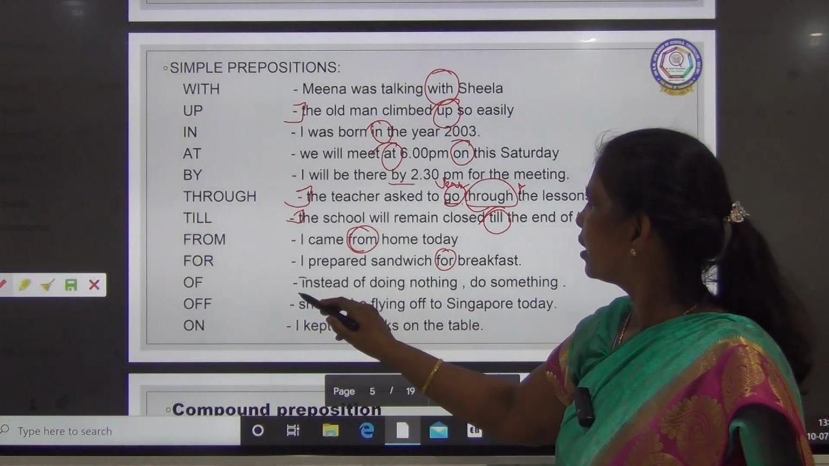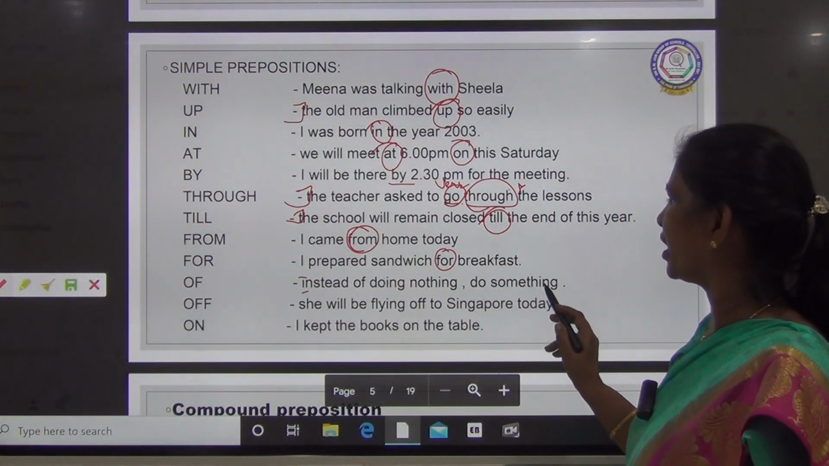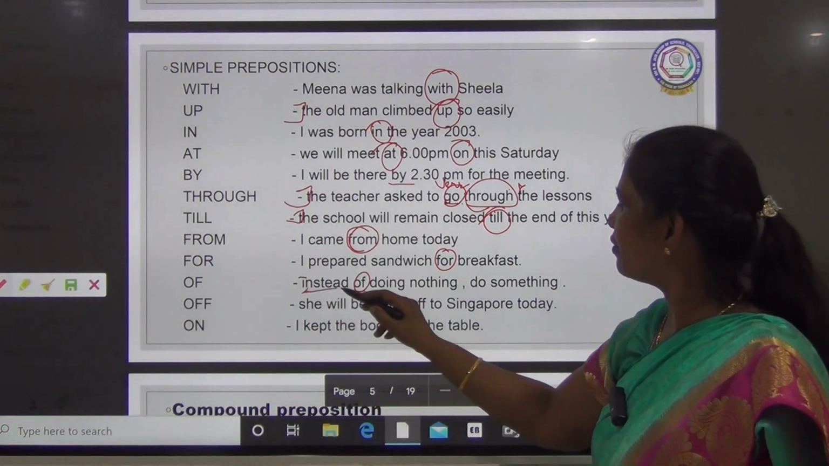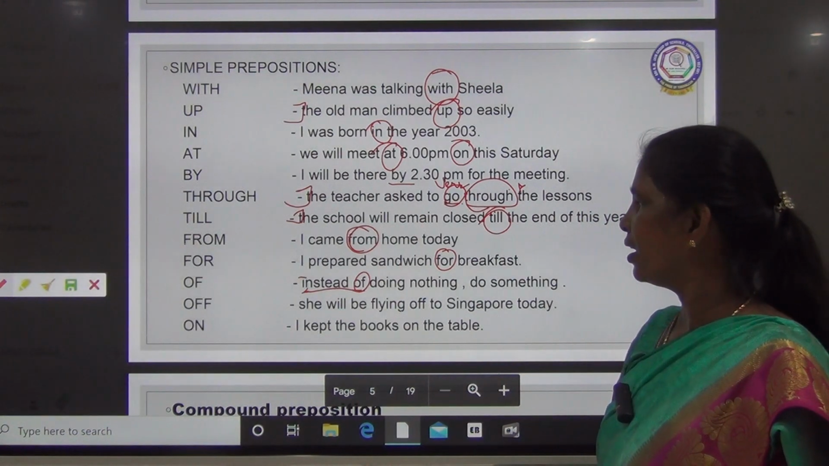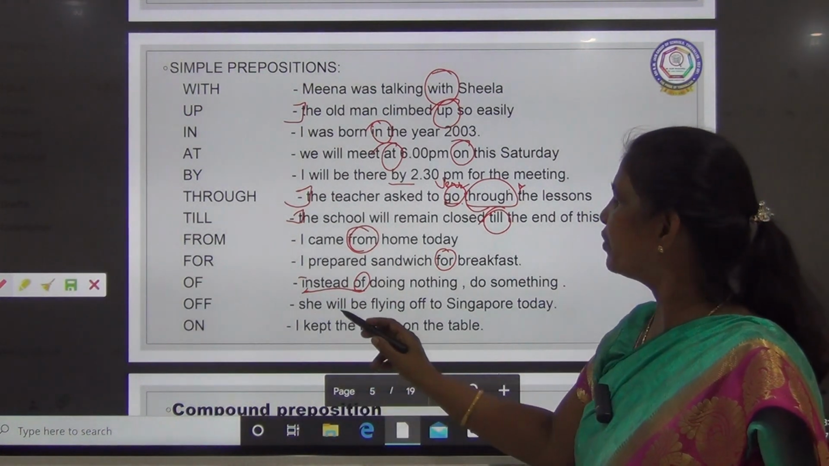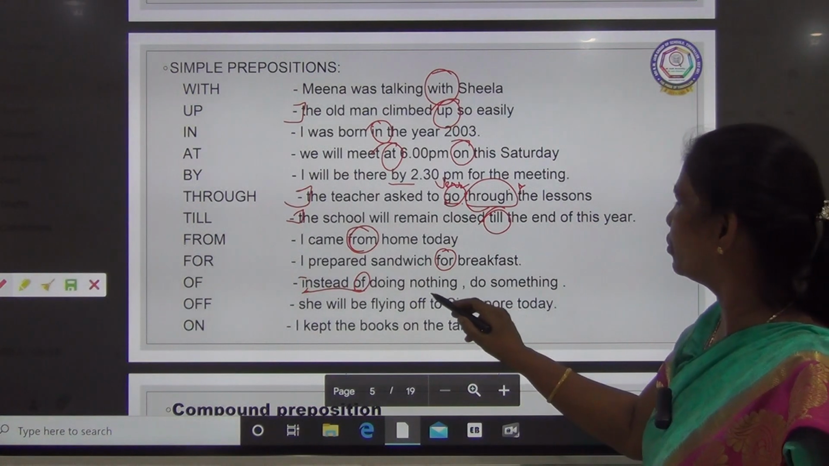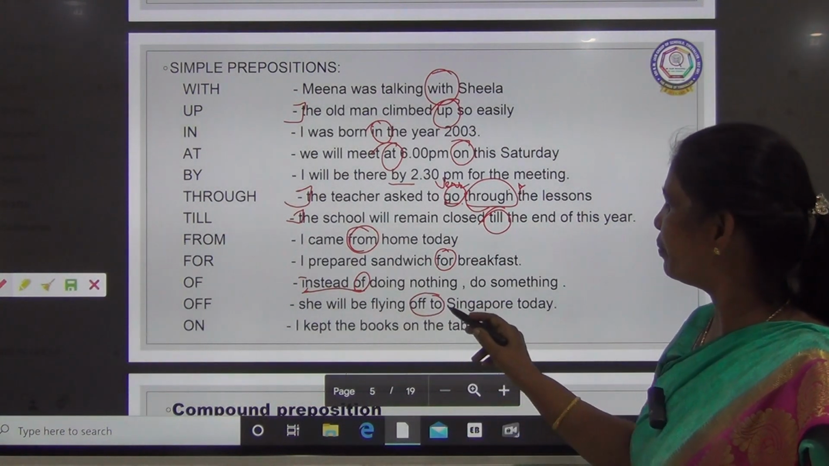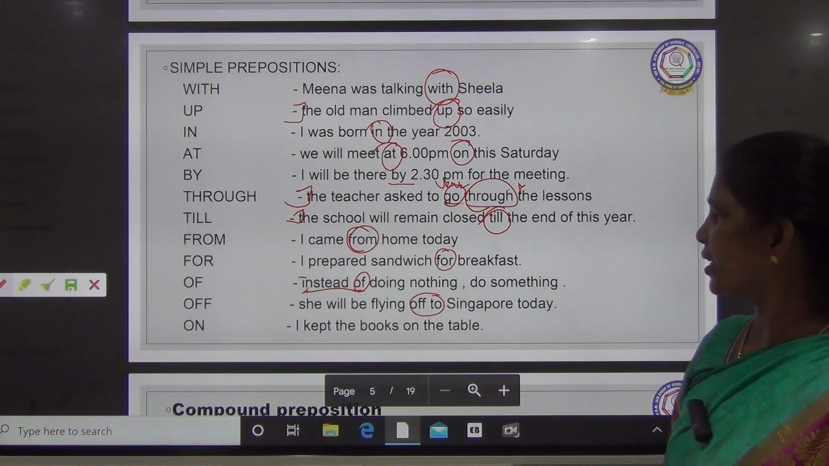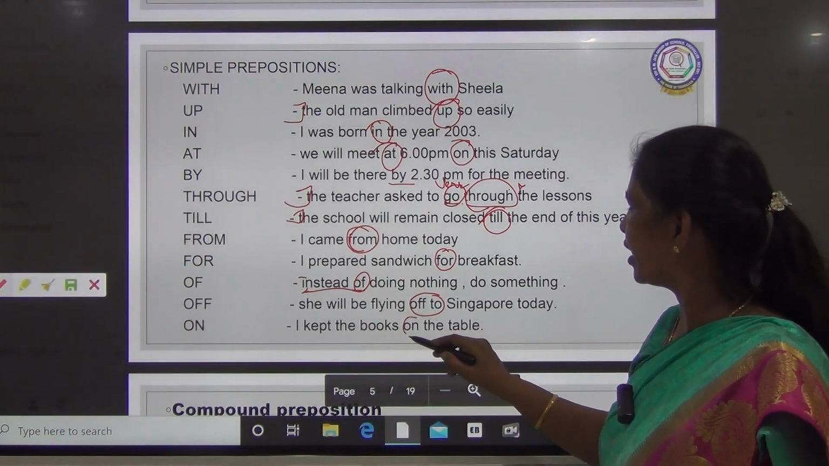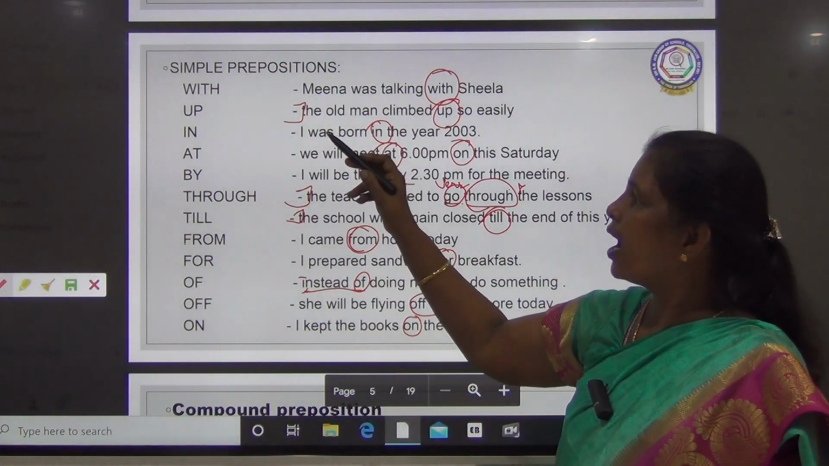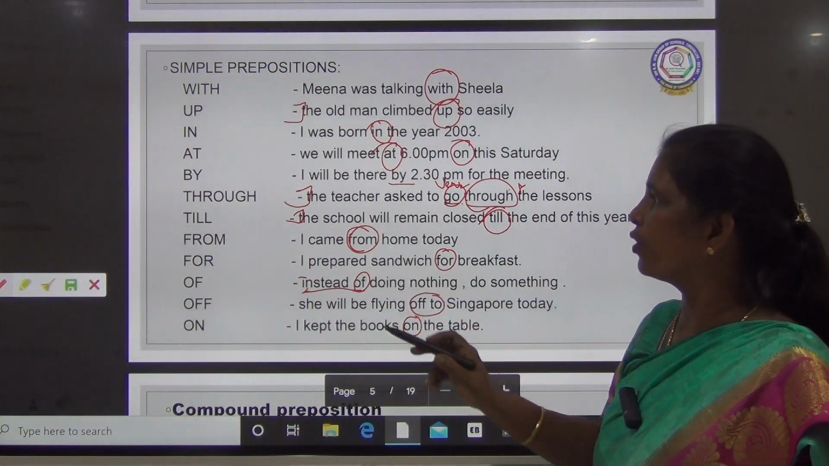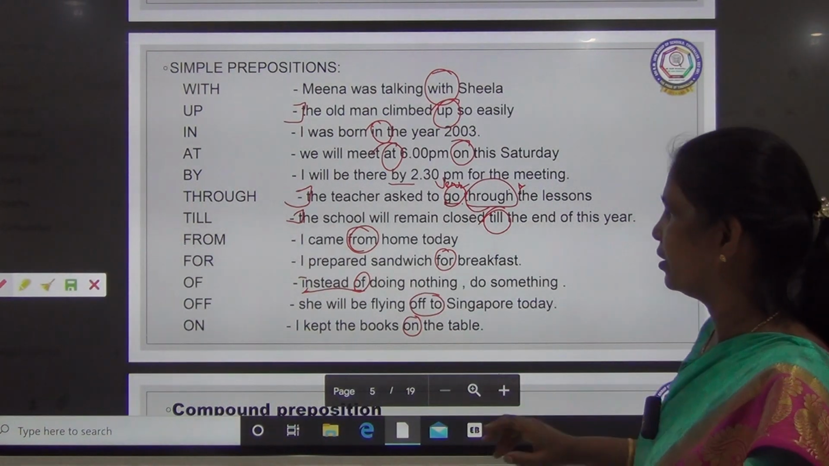Of: instead of doing nothing, do something. So here, instead of is a prepositional phrase. She will be flying off to Singapore. Off to again is a verb, and to is an adverb plus to, it is a prepositional phrase. I kept the books on the table. So children, with, of, in, at, by, through, till, from, for, on are the simple prepositions.